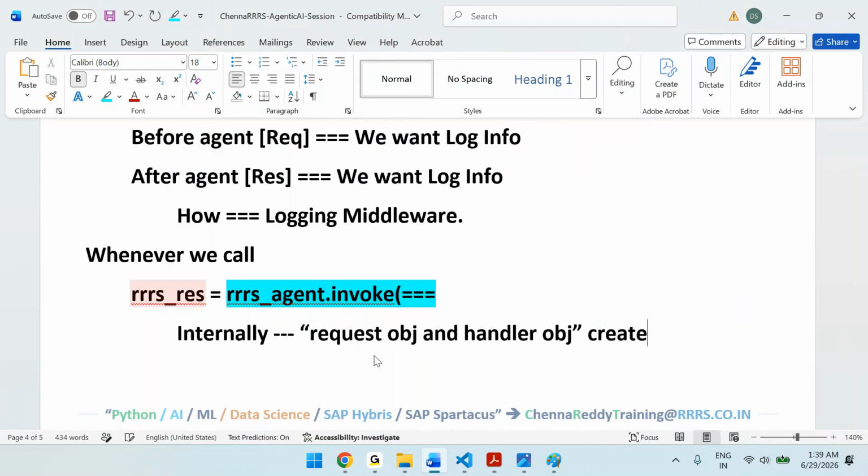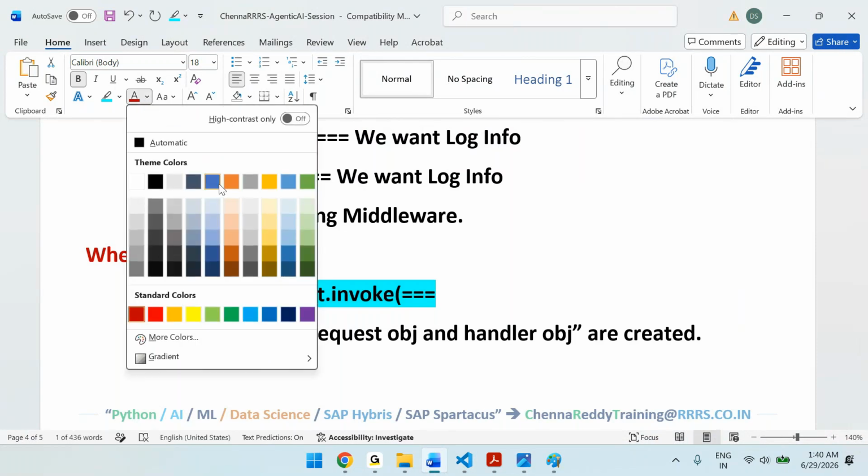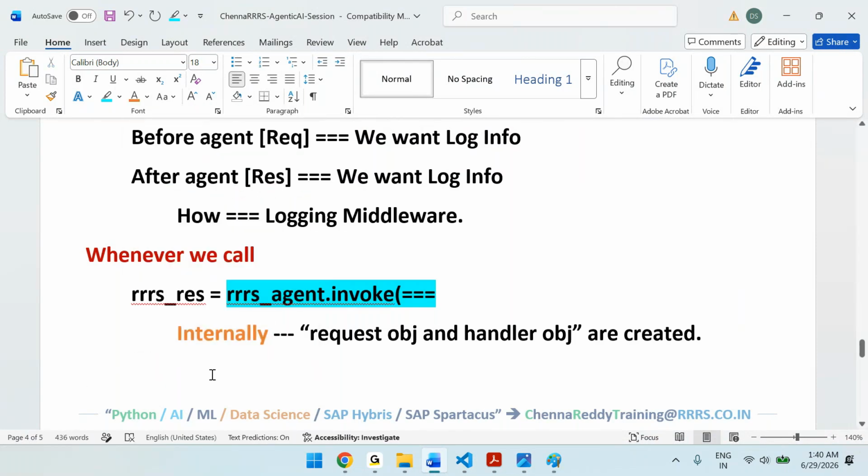Request object, handler objects are created. Whenever you say agent.invoke, this point is very important, please understand. Whenever we invoke, whenever we call, internally there is a request object and a handler object created.